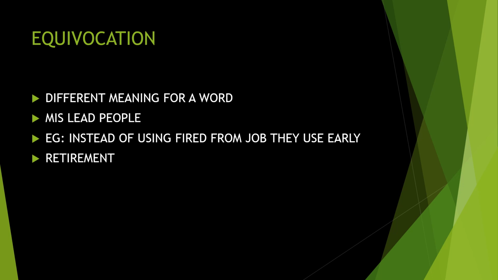So it's like a punishment, or it can be some other reasons behind it. But what the man says is that I have taken a retirement. They use early retirement. I have taken an early retirement. So very cleverly he's covering his mistakes. That is what we call equivocation. Covering it in a very beautiful way. It's a different meaning for a word being used here, in the kinds of fallacy.